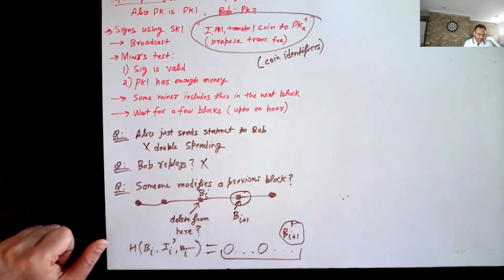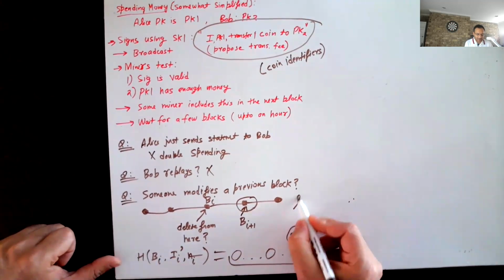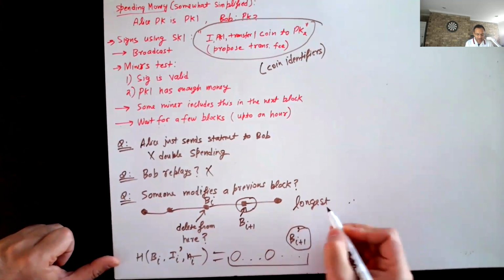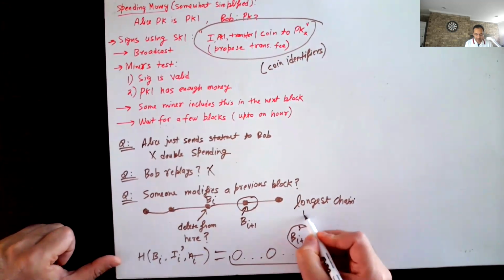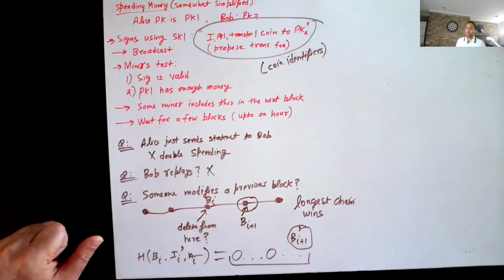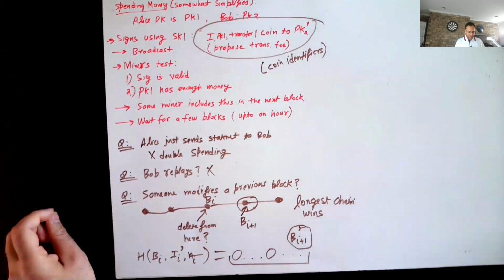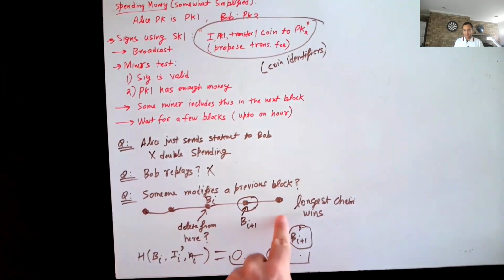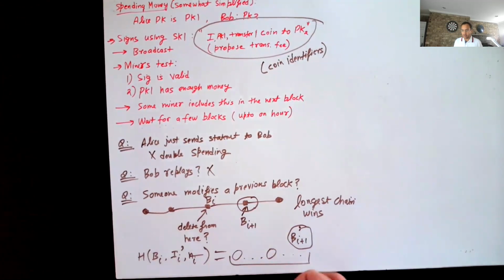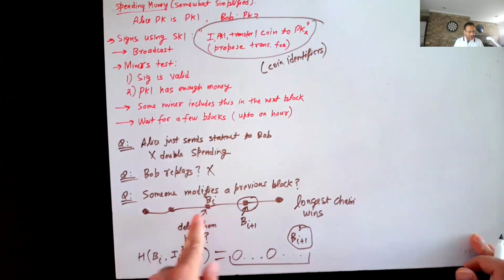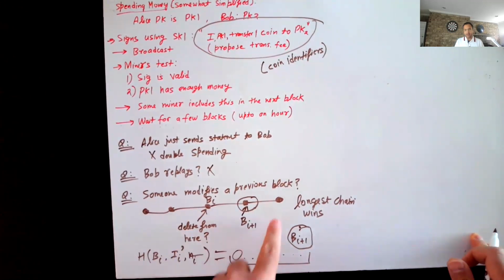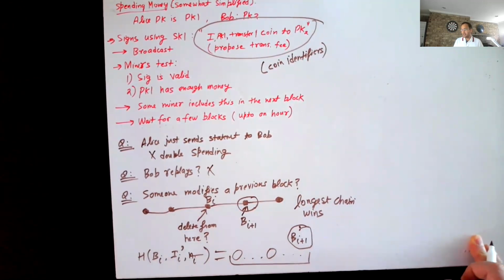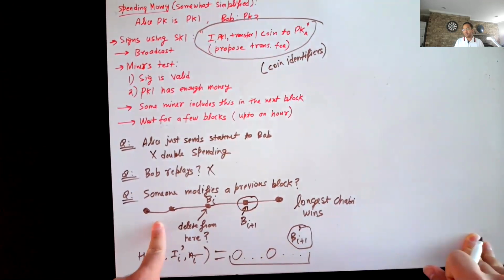And then the idea here is our rule, which was that the longest chain wins. That comes to your advantage. If I change something here, I have to create all these blocks. Let's say I don't have the majority of the computing power. Then the chain which I create from this point onwards will be smaller than the main chain, and then my version of the truth will be discarded. And the deeper I go in the blockchain, the harder this attack becomes.